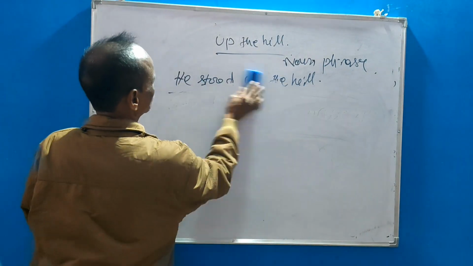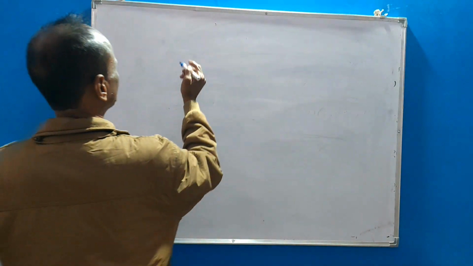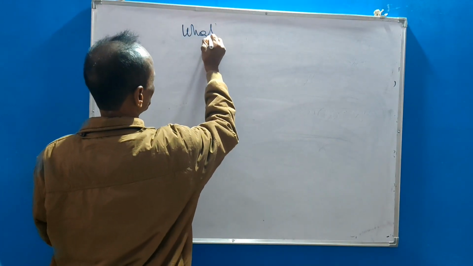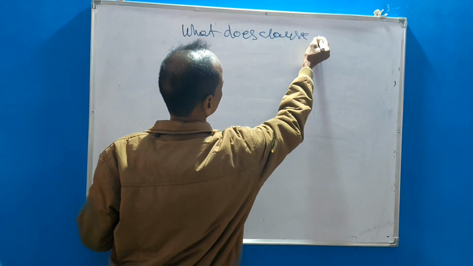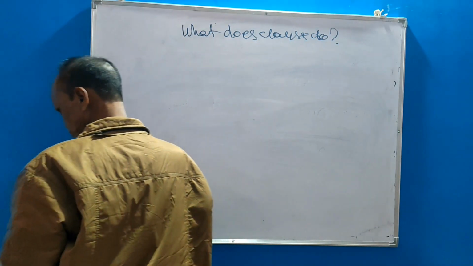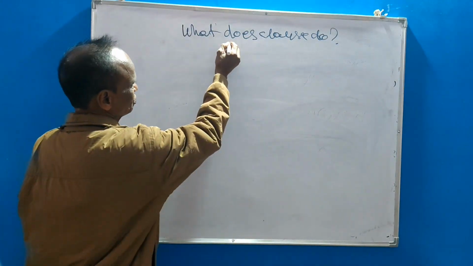Then, what does clause do? It is very important. What does clause do? Okay. Clause does two things.